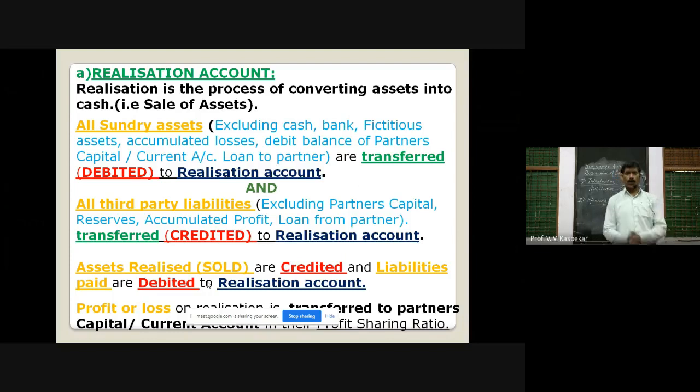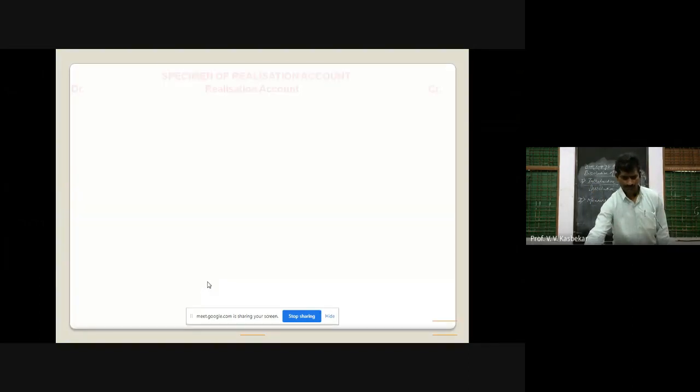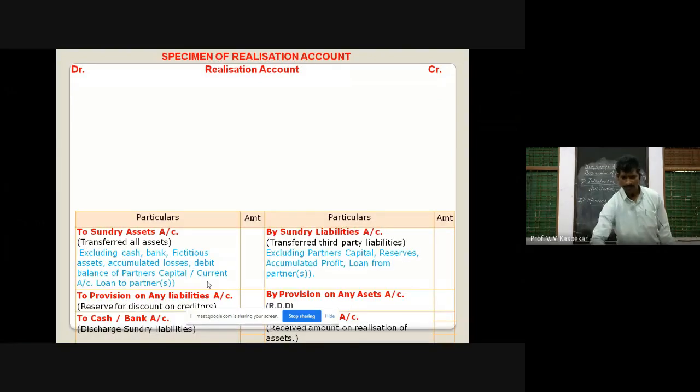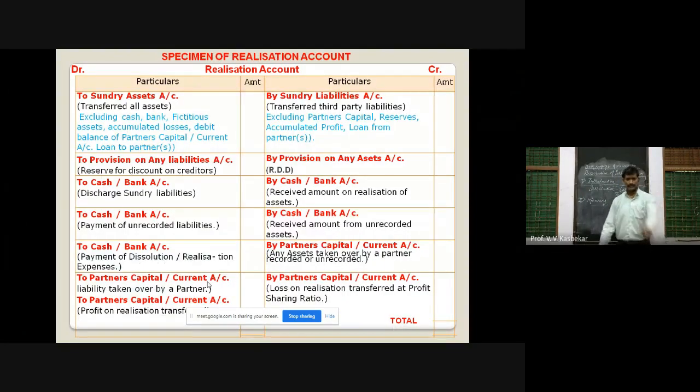And profit or loss on realization is transferred to partners capital account in their profit sharing ratio. There is one specimen of realization account. You can see a realization account specimen here.